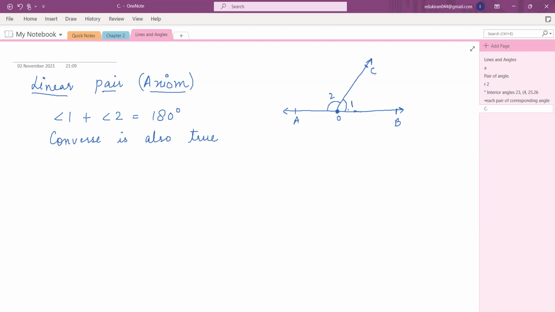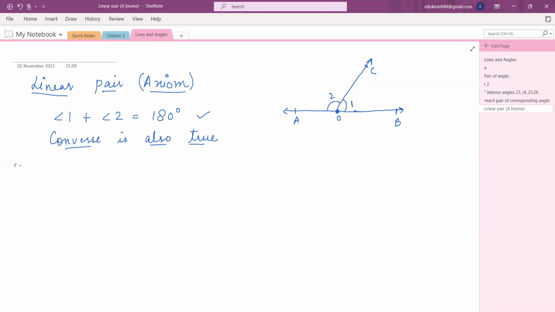So the first thing you have to remember is if they are on the same line, that means angle 1 plus angle 2 is equal to 180 degree. And its converse is also true, which means if I say that angle 1 plus angle 2 is equal to 180 degree, this means they fall on a line. Its opposite is also true. We call it linear pair axiom.